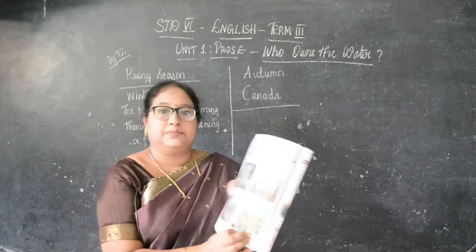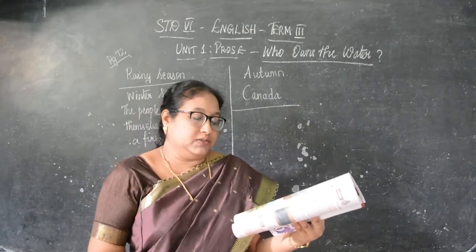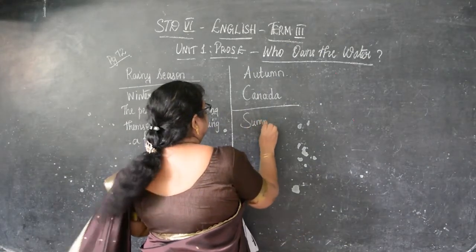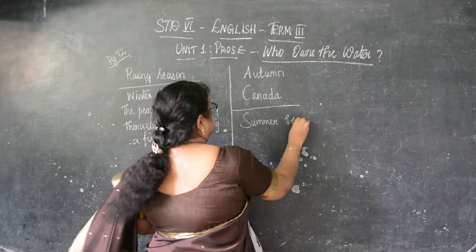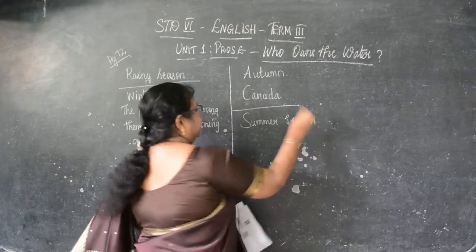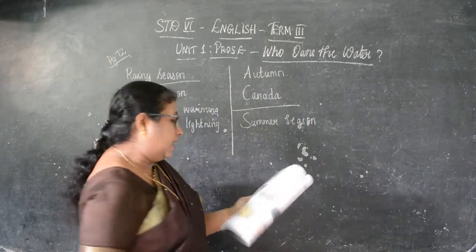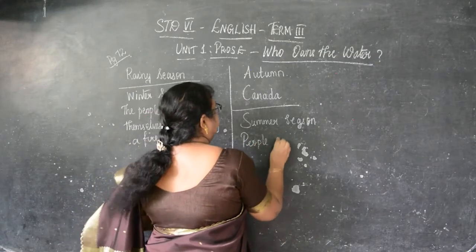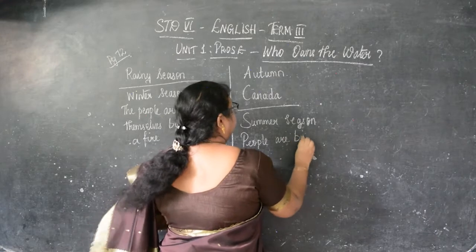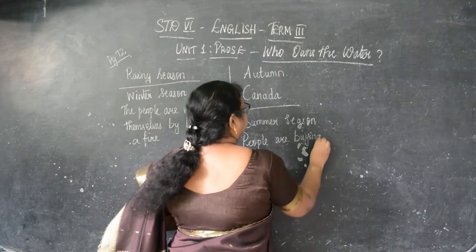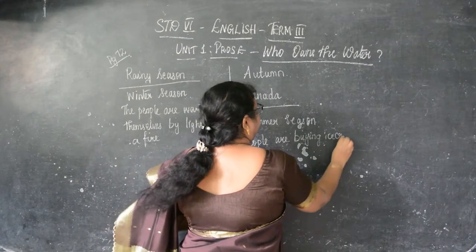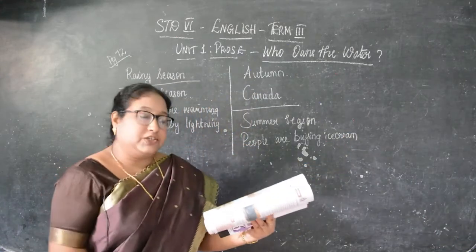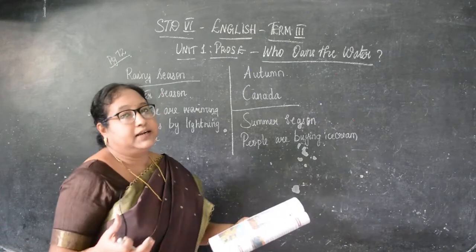Then next is the last picture. Which season is shown in the picture? How do you know? That is summer season. It's shown in the summer. And here the people are buying. So how do you know that? People are buying ice cream. Okay. Then what and all they are buying? Ice creams, and they are quenching the thirst by drinking tender coconut water.